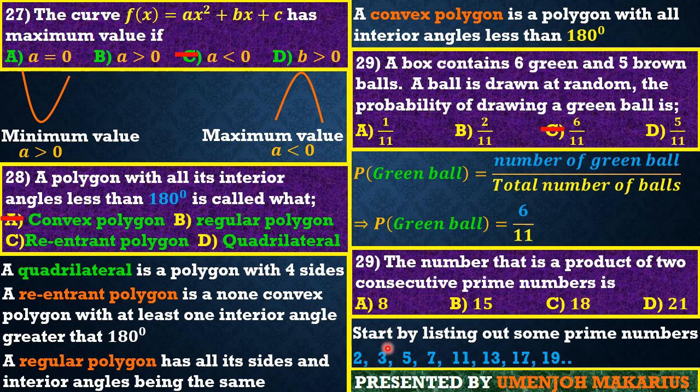But friends, let's step up to 3. What is 3 times 5, guys? It is 15. So 3 times 5 gives us 15. So 15 has to be the best answer for this question, because we have multiplied 2 consecutive primes. After 3, the next prime number is 5. We multiply them and we have 15.